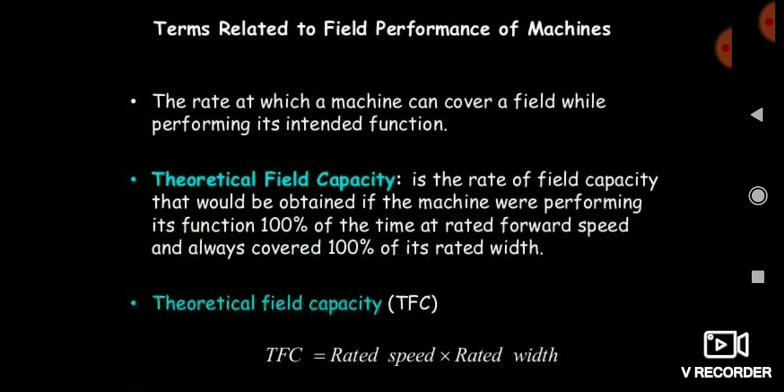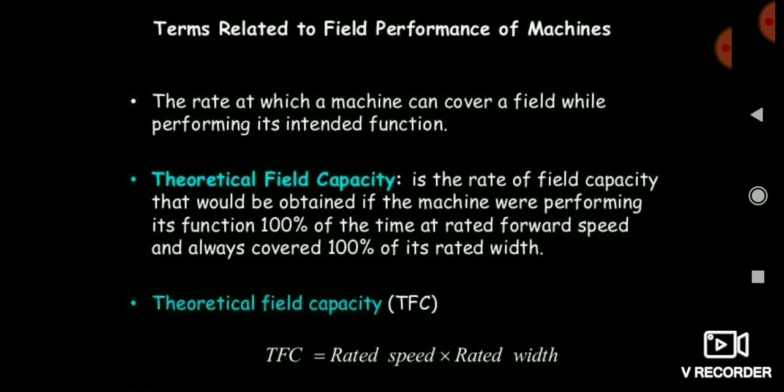Now friends, you see another term, means these all are the same terms. This is another definition of theoretical field capacity, that it is a function of 100% of time at rated speed and 100% of covered width. Means whatever the width and specification given with the machine when we are purchasing the implements or tractor, the manufacturer will give the rated width and rated speed.